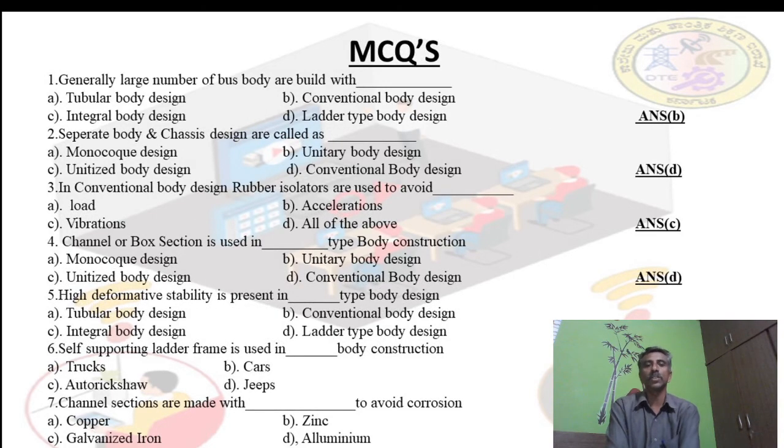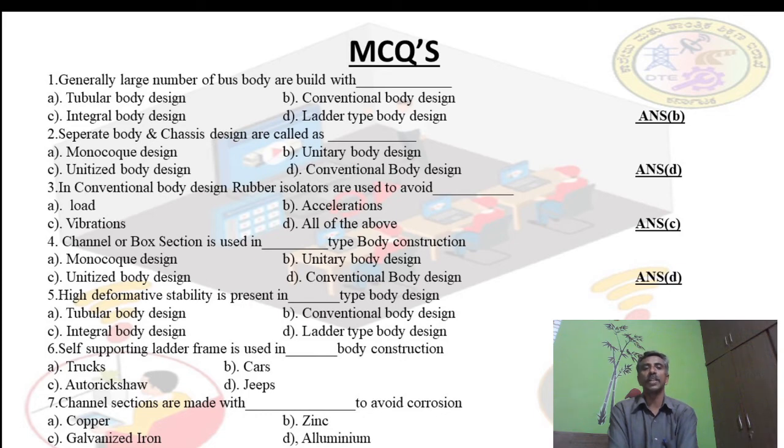Next, multiple choice questions. The first multiple choice question is: generally, a large number of bus bodies are built with what? You know that, while explaining, integral body design means that the body is separate, then the chassis is separate. We are mounting all these things one after the other. Generally, a large number of buses are built with the integral body design. The answer is integral body design.